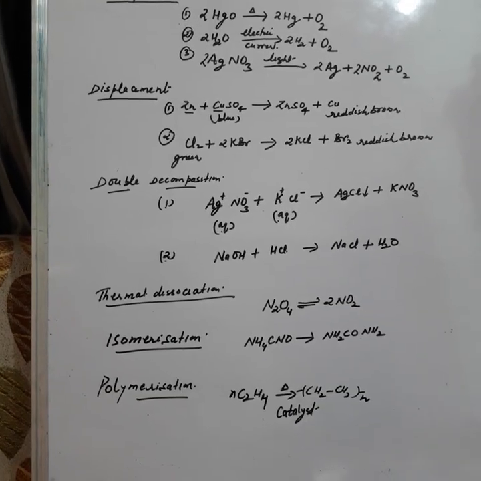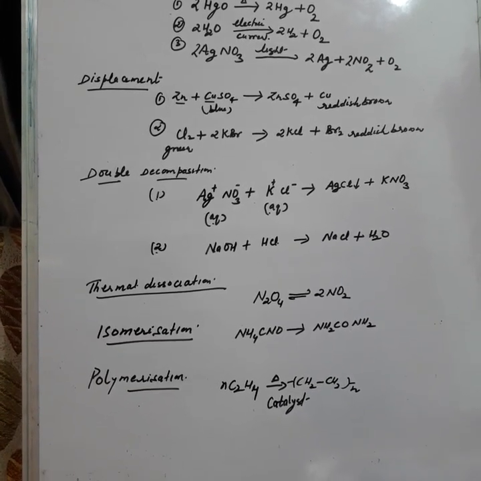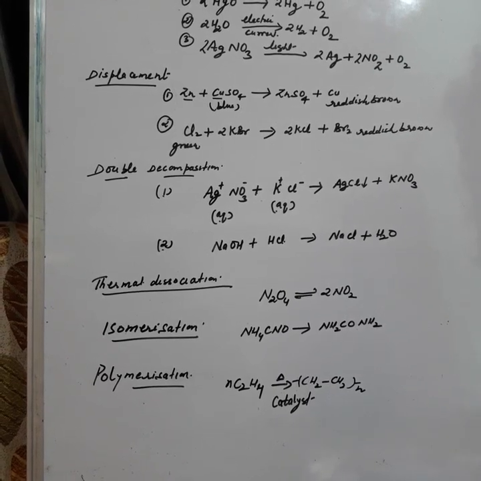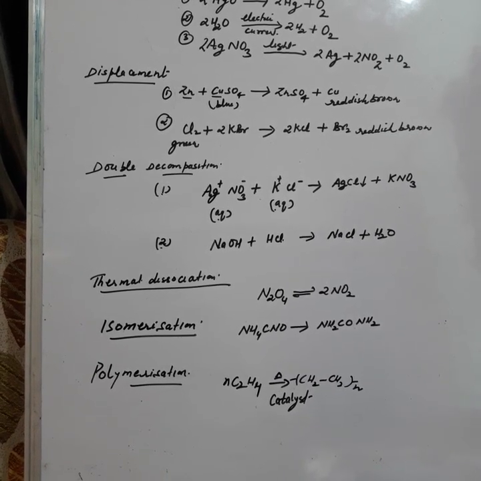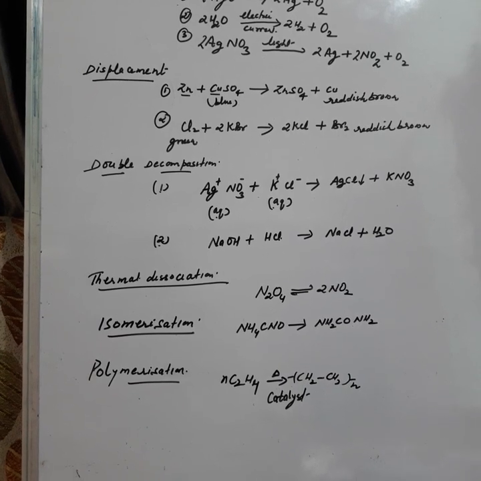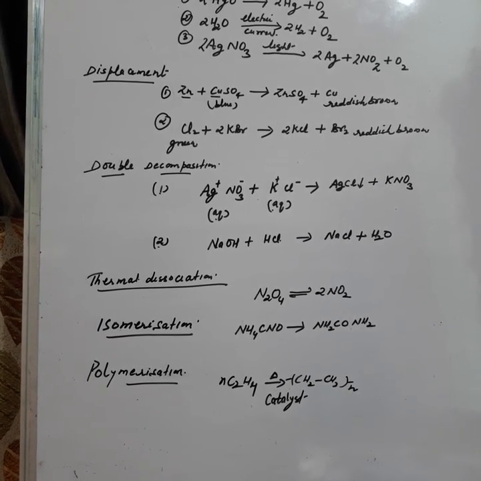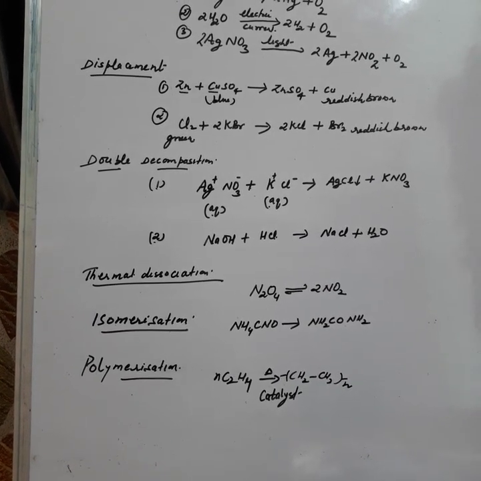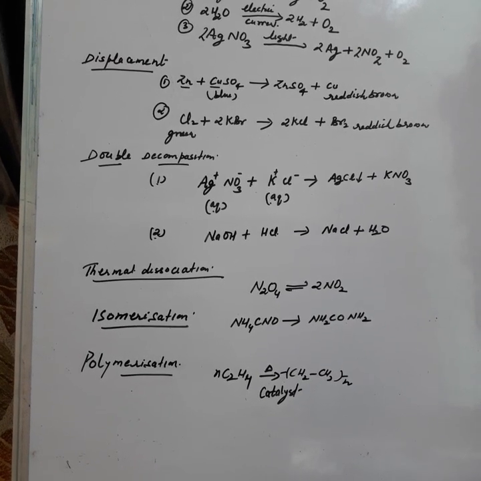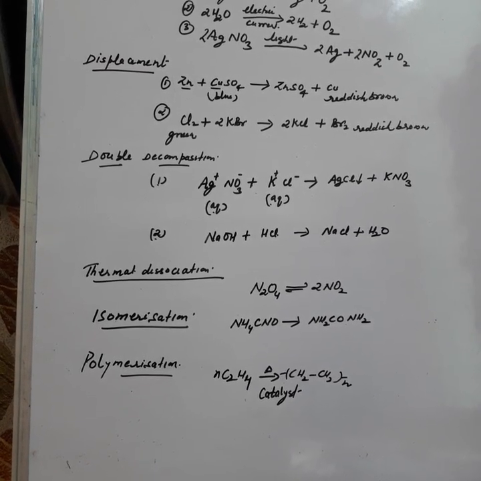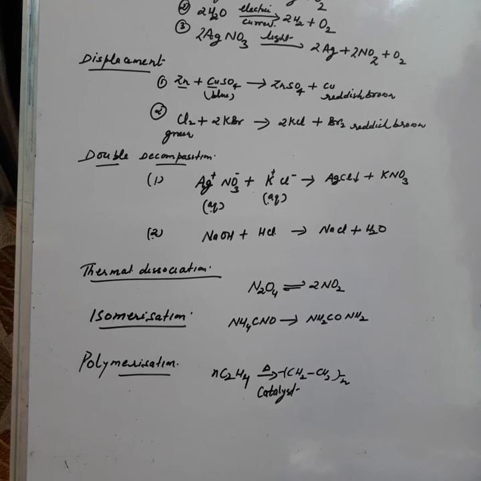Then some more reactions we will discuss, like thermal dissociation. What is thermal dissociation? It is a reaction in which a substance decomposes into two or more simpler substances on application of heat. But thermal dissociation, unlike thermal decomposition, is a reversible reaction.